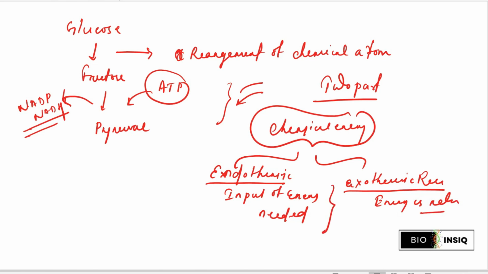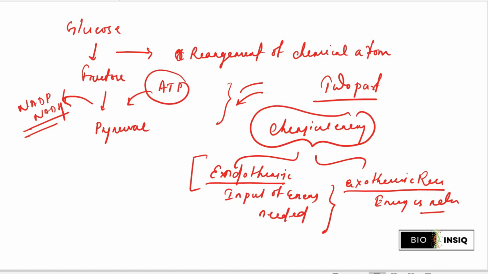So please make clear with all this information that in the endothermic process, energy is needed and an input of energy is required, but in the exothermic reaction, energy is released from the reactions in the form of heat energy, right? So biologists divided metabolic energy into two groups, endothermic and exothermic. In the endothermic reaction, the product contains more energy than the reactant. Please listen mindfully.